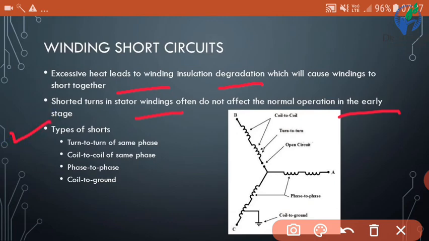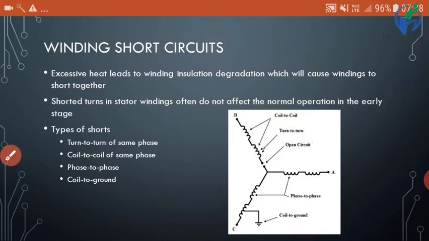Now, types of shorts: turn to turn of the same phase, coil to coil of the same phase, phase to phase, and coil to ground. This type of short in windings may be present due to the degradation of insulation. Here in this figure we can see if these two are shorted, then it is called coil to coil, and if two turns of the same winding are shorted, then it is known as turn to turn.